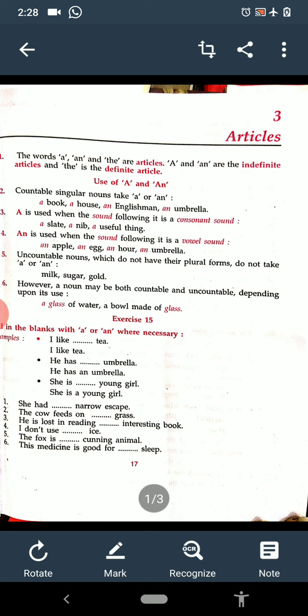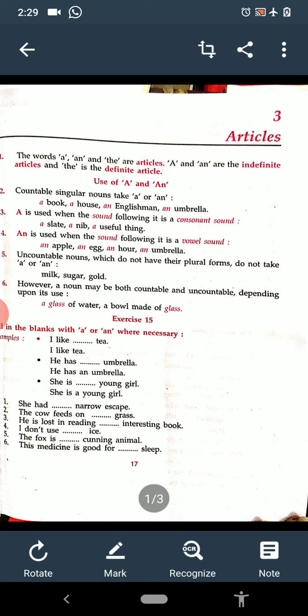Now let us start the exercise. It is number 1. He had dash narrow escape. Narrow, n sound is coming, then we use a. He had a narrow escape. Then the cow feeds on dash grass. Grass is uncountable. We will not use any article here out of a or an.